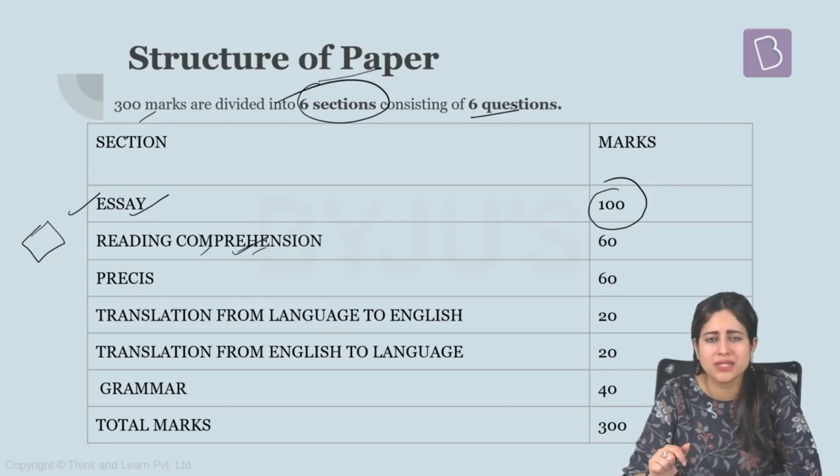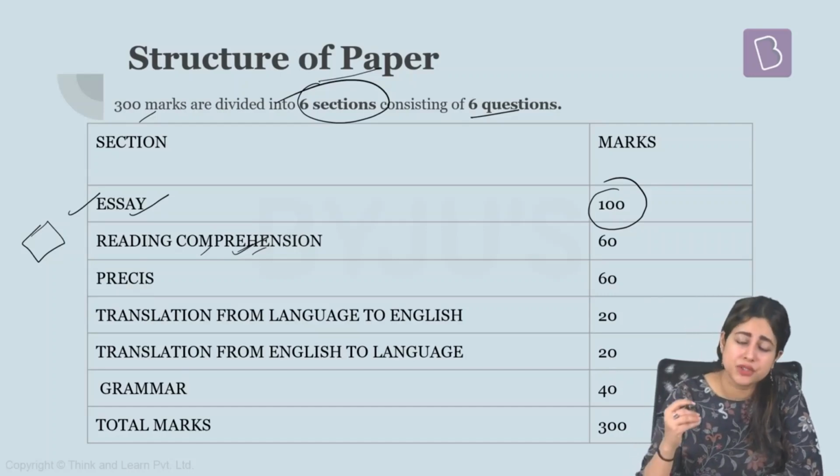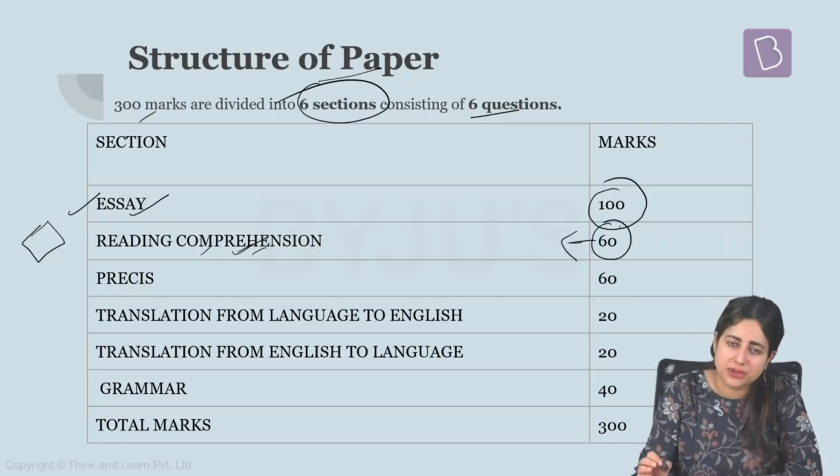In this particular exam, the level of reading comprehension is rather simple. It is not a very difficult passage. However, routine practice is very important so that when you get the passage in your own native language, you are able to understand the difficult words and expressions that have been used. A total of 60 marks have been devoted to the reading comprehension or RC portion.